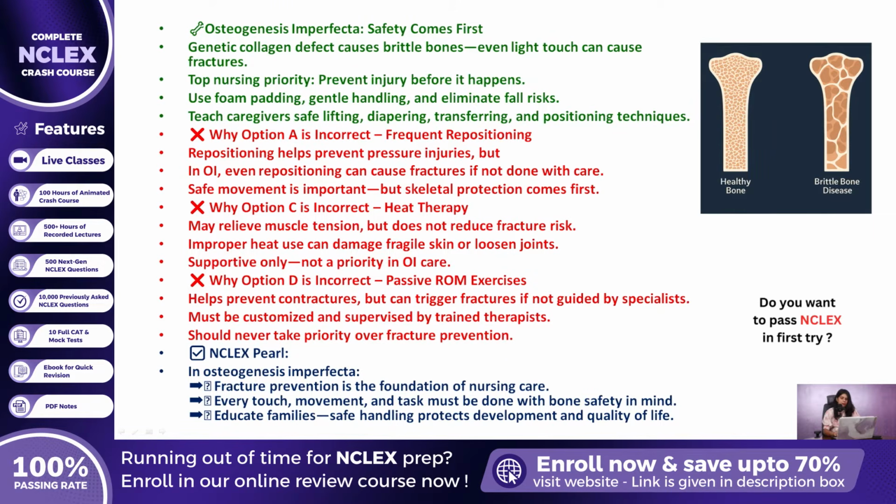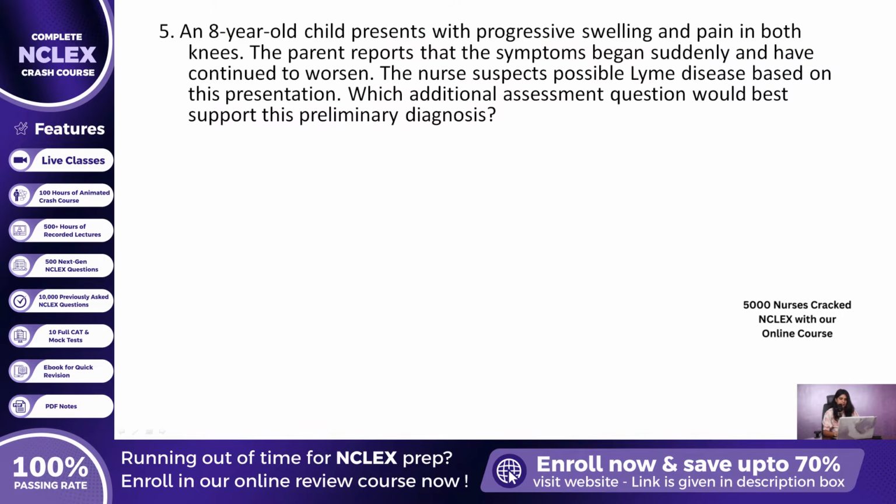Now, let us keep the momentum going with a pediatric infectious disease scenario. Here comes your question number 5. An 8-year-old child presents with progressive swelling and pain in both knees. The parent reports that the symptoms began suddenly and have continued to worsen. The nurse suspects possible Lyme disease based on this presentation. Which additional assessment question would best support this preliminary diagnosis? Take a moment to reflect on which question would best guide the nurse toward confirming the suspicion.